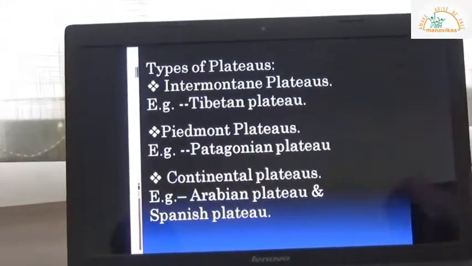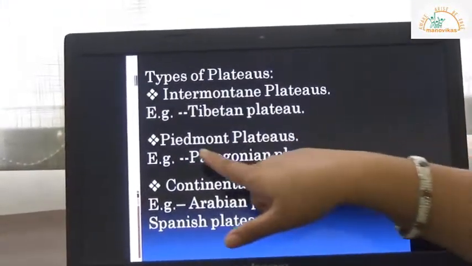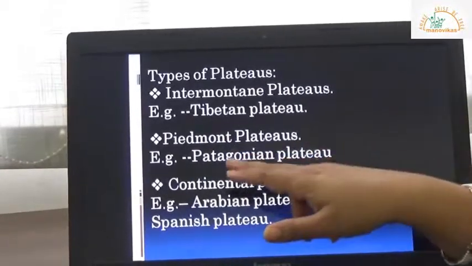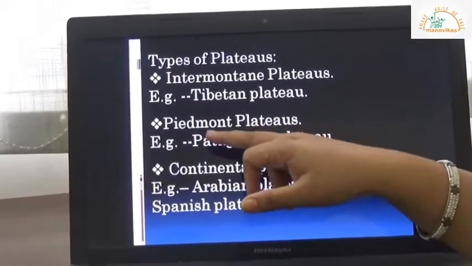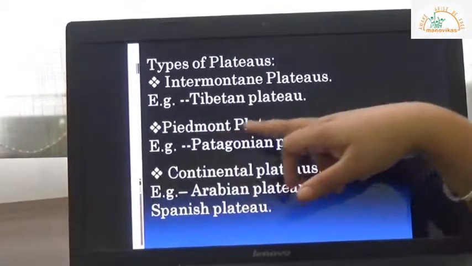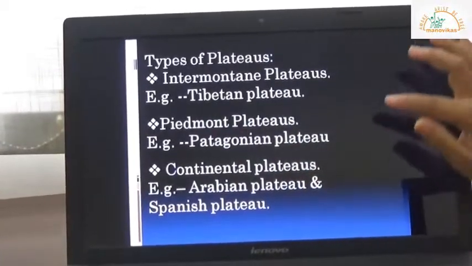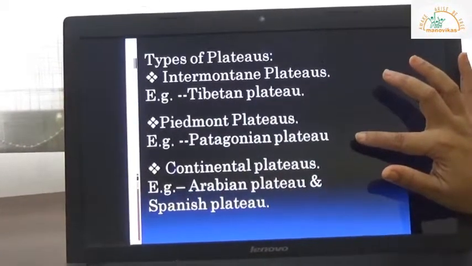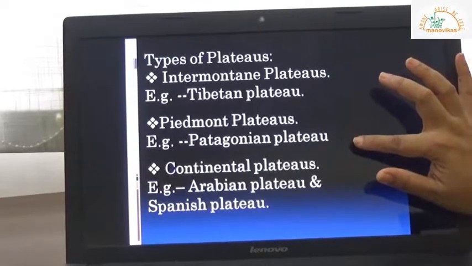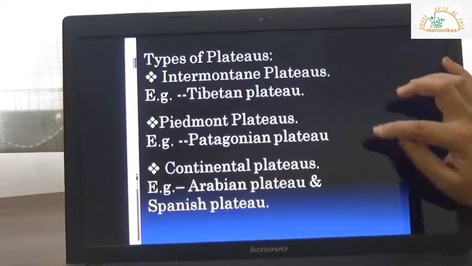Then we have the Piedmont plateau. The word ped means foot. So the plateau situated at the foot of the mountain is known as Piedmont plateau. An example of this is the Patagonia plateau situated in Argentina, that is South America.